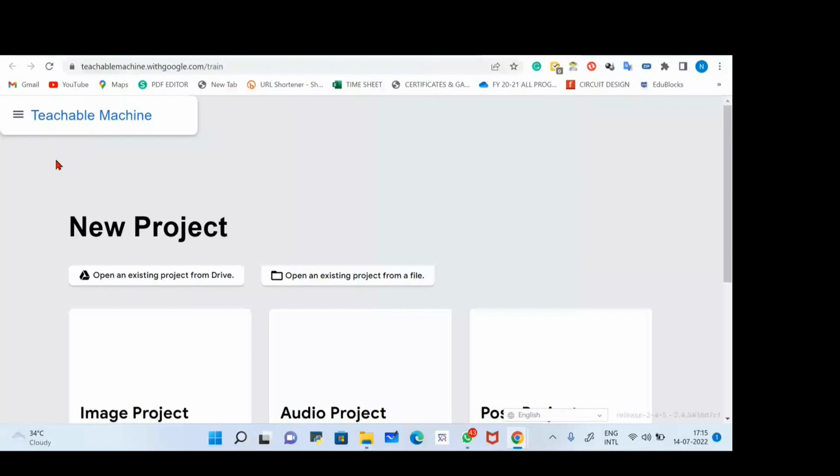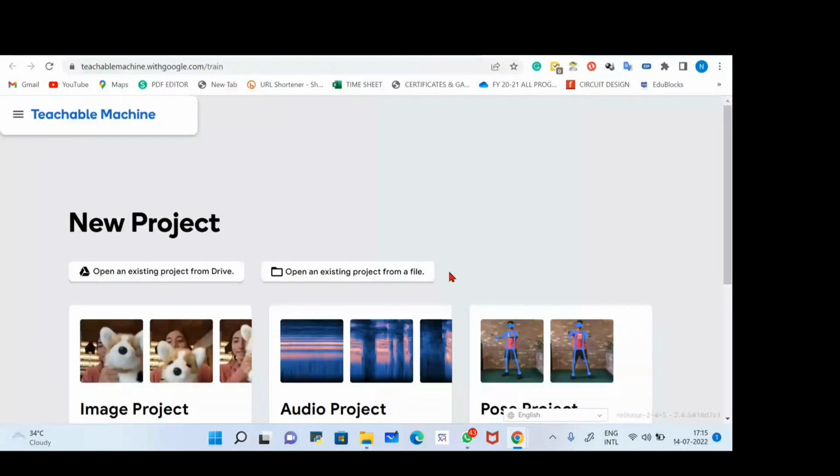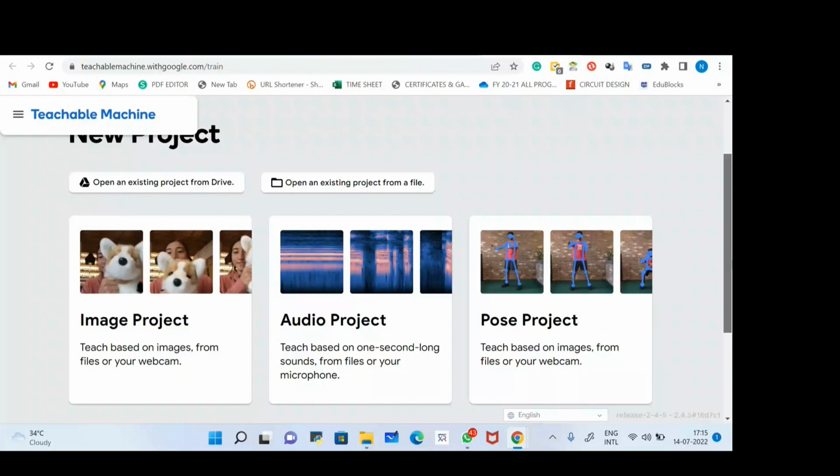Sir, how do we do this on a mobile phone? In the mobile phone, when you open your Chrome browser, there is an option to view your browser in desktop mode. Just click on desktop mode, and the same process that I am doing right now works on the mobile phone also. The only difference is that you need to click on desktop view, and after that you will see the same thing that I'm showing you on the laptop.